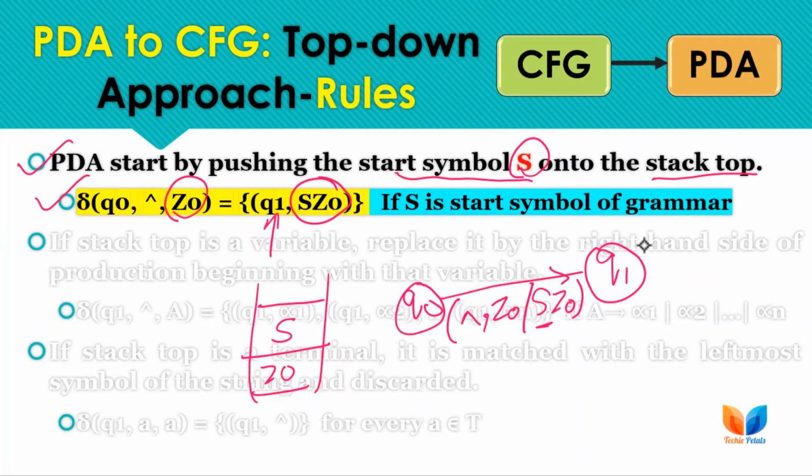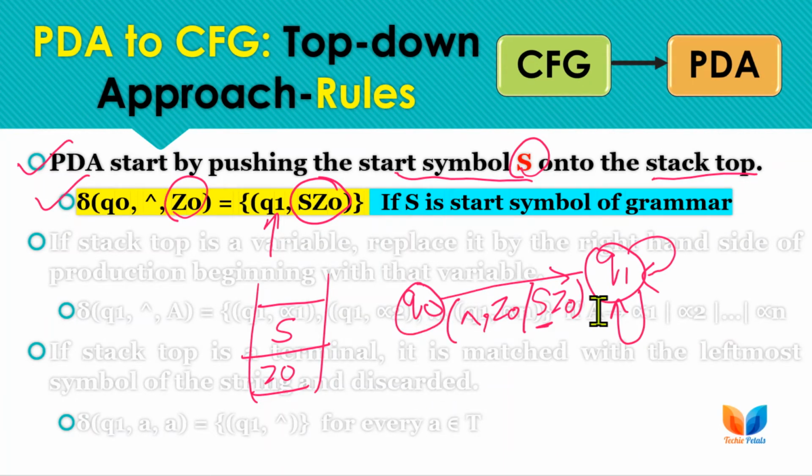Now all the other transitions, for all other variables and terminals, will be on q1 only. So we can complete the PDA in two states if we have acceptance by empty stack.